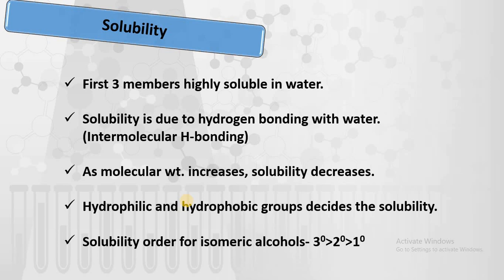That's why here the size of the molecule matters. Tertiary alcohols are branched, or you can say compact structures, as compared to primary isomeric alcohols. That's why tertiary alcohols are more soluble in water.